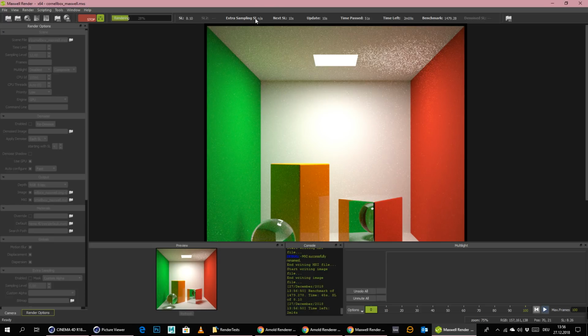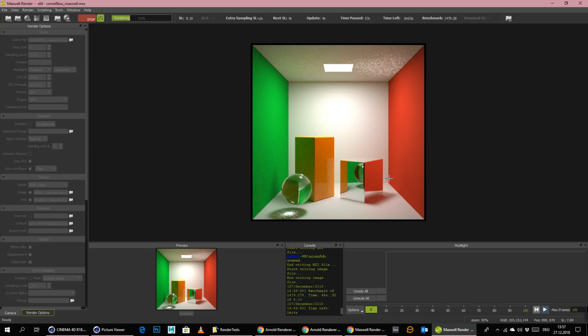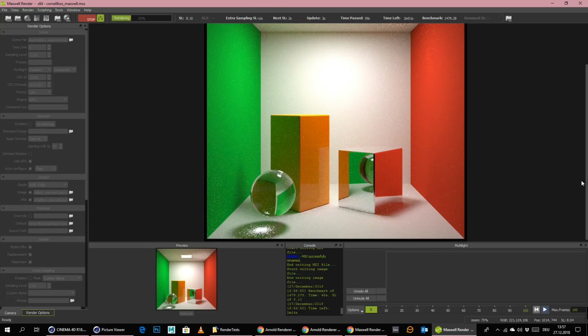But I already can tell that I don't like what I see here. There is so much noise introduced here. And also here, this calculation will never be completely noise-free, I think. This will take ages. It's already at SL 9.10. This is not good. This is definitely not good.